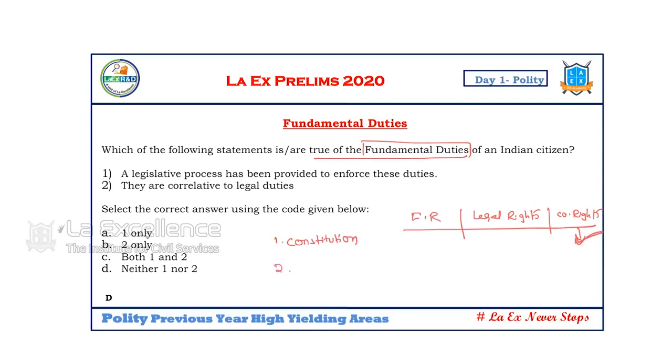Now, within the Constitution, is it part of Part 3? If it is in Part 3, this is a fundamental right. But Part 3 is also part of the Constitution. So every fundamental right is also a constitutional right. But the rights which are not mentioned in the Constitution, UPSC considers as legal rights.